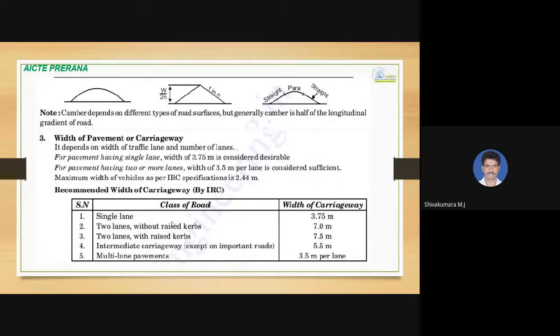So you can see the recommended width of carriageway by IRC: single lane 3.75, two lane without raised curbs it is 7 meters, with raised curbs it is 7.5 meters. Both sides 0.25 meters for the curbs can be allowed, so that it is 7.5 meters. And then intermediate carriageway it is 5.5 meters, and multi-lane pavement it is 3.5 meters per lane. If there exist 6 lanes, you multiply 6 with 3.5, so that is the width of carriageway.